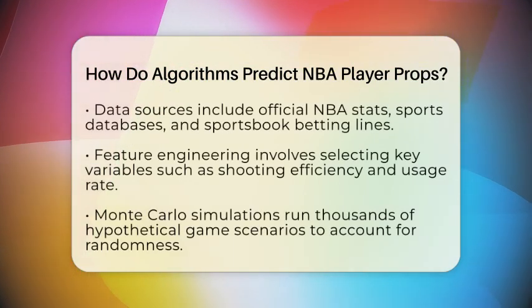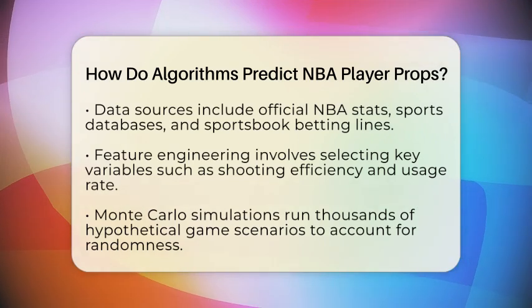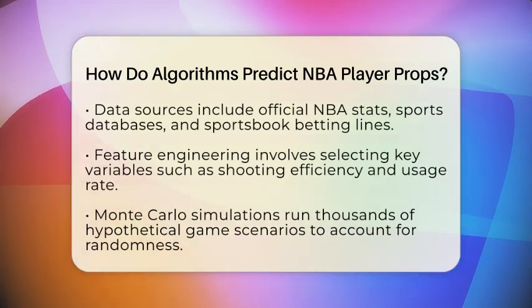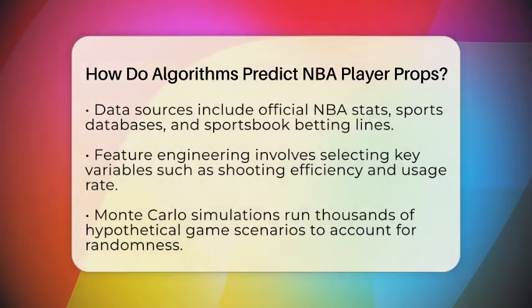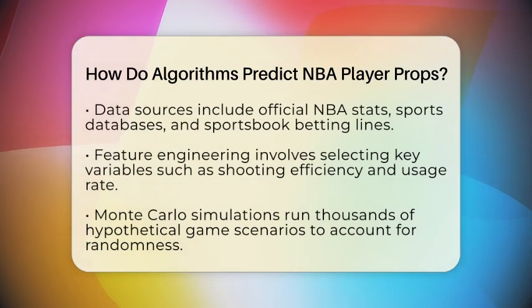Once they have all this information, the next step is called feature engineering. This means picking out the most important variables that influence how well a player might perform. For example, a player's shooting efficiency, how often they use the ball, or how they perform against certain defensive matchups.